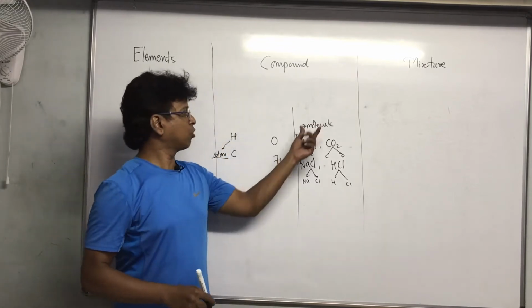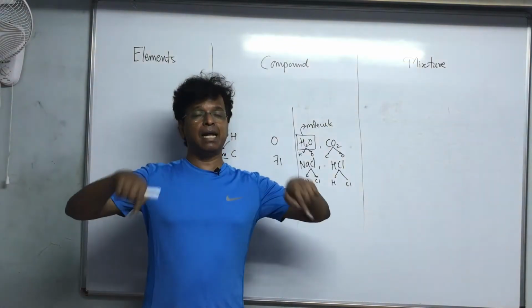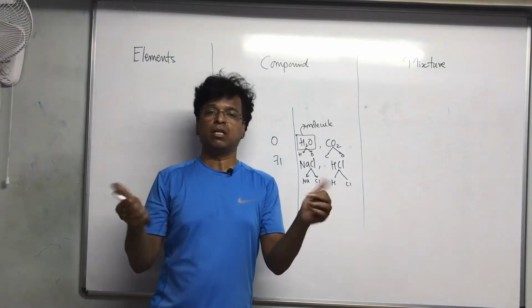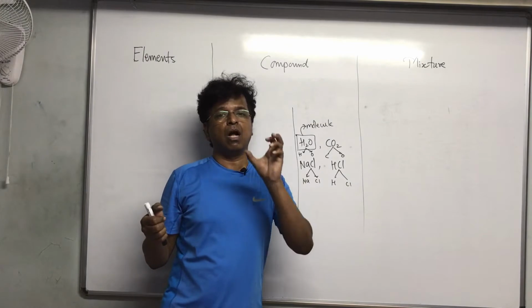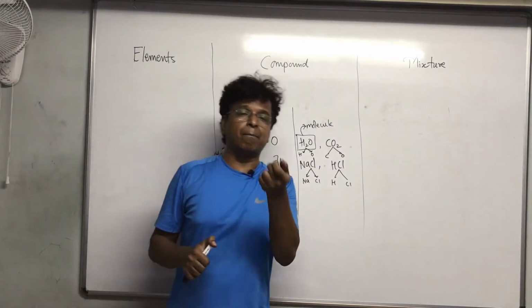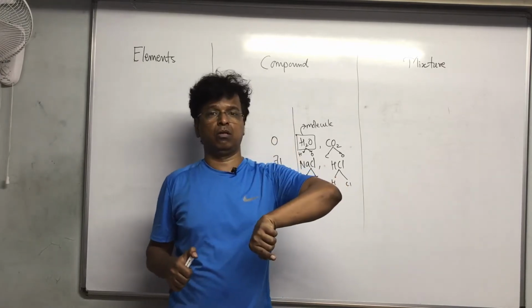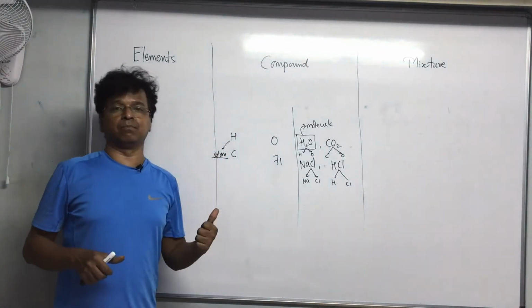If you break this molecule, you will get hydrogen and oxygen, but they are basically elements. The moment you break down into hydrogen and oxygen, no water is there. Now there is no more water. So I will have to say that the smallest identity of a compound like water is a molecule, whereas the smallest identity of an element is the atom.